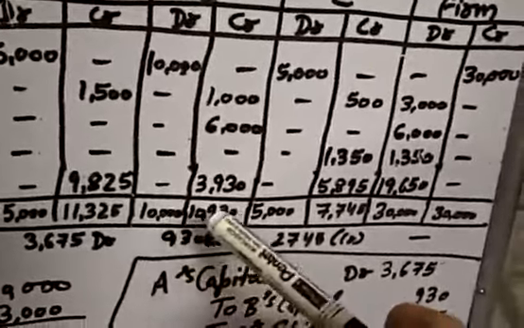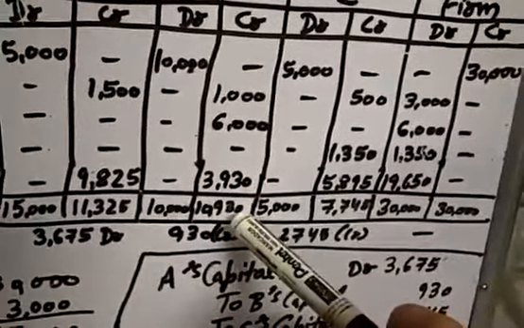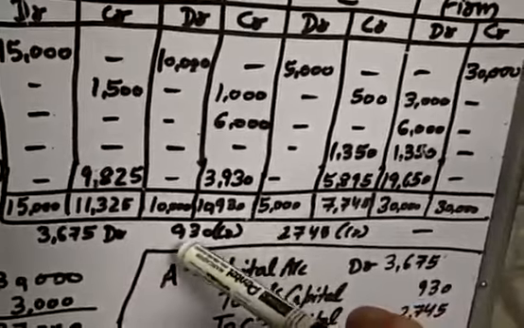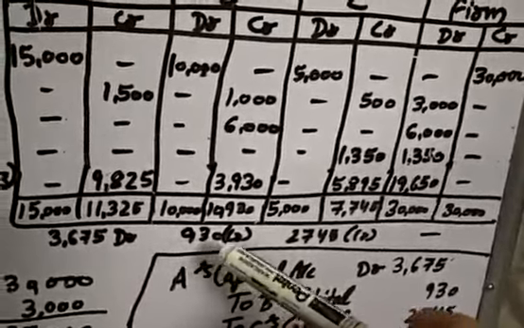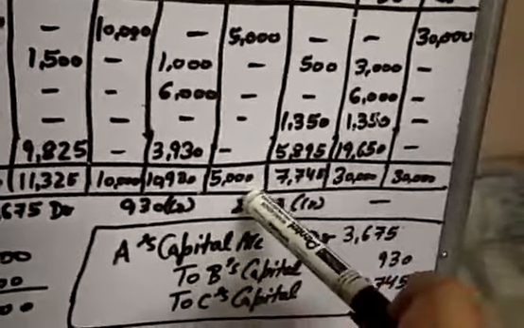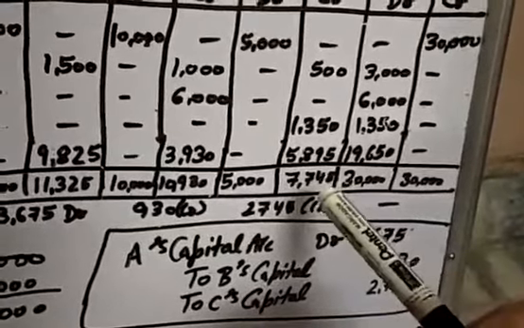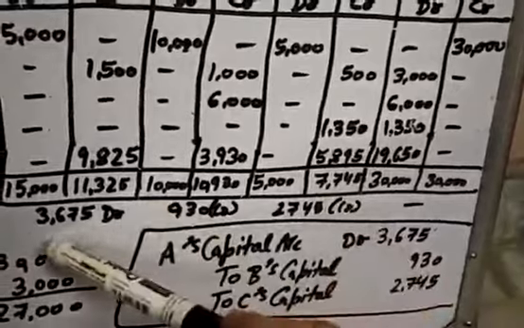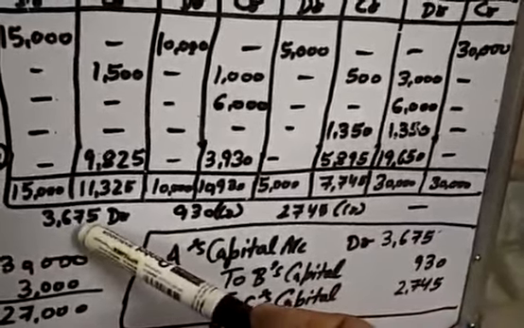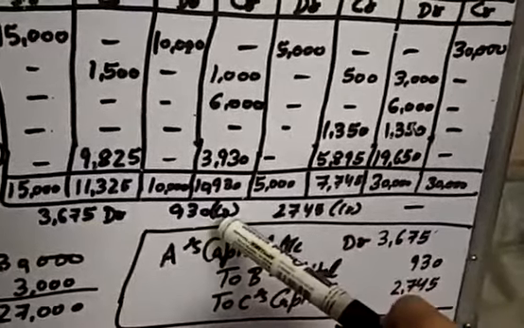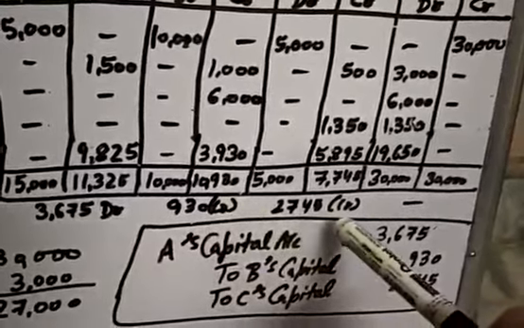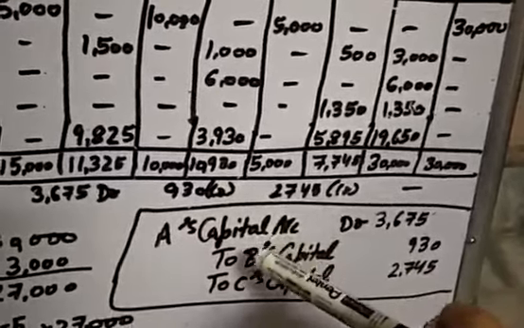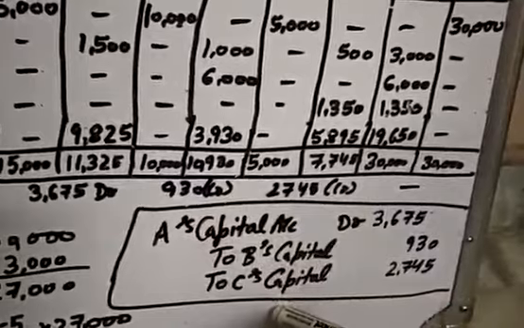It is 10,000 and 10,930. 930 is more on the credit side. Right, 930 on the credit side. It is 5,000 and 7,745. So 2,745 is more on the credit side. So you will write 3,675 debit, 930 credit and 2,745 credit. So A's capital account is debited, B's capital and C's capital are credited.